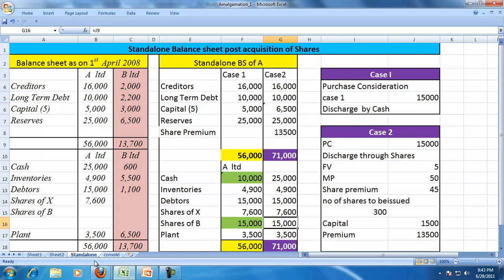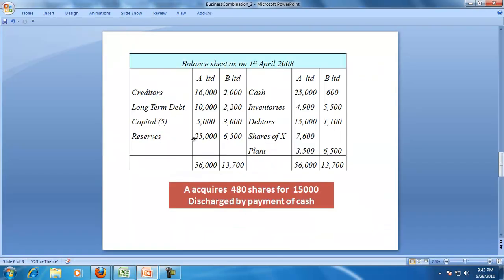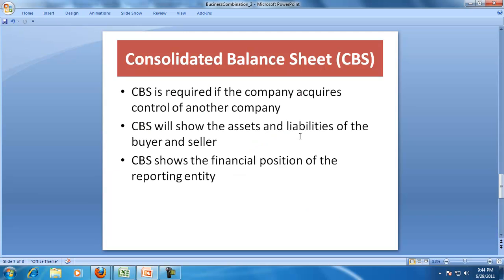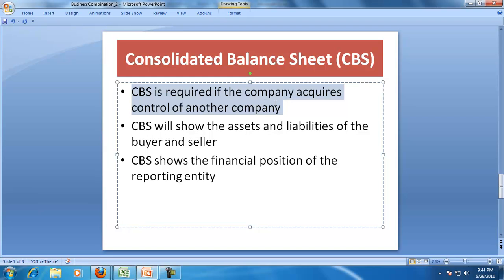But in this session we will try to understand the preparation of the consolidated balance sheet of A after acquiring B. In this case, because A acquires more than 51%, we assume that they are acquiring control, so there is a need for consolidation. So the consolidated balance sheet is required if the company acquires control of another company.